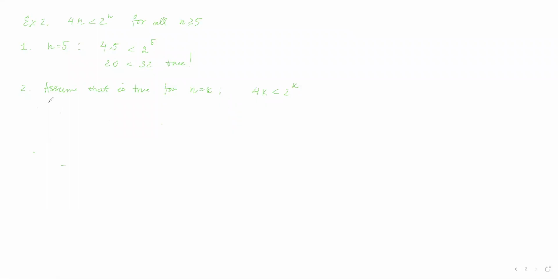Need to prove that it is going to work for n equals k plus 1. Sorry, I'm getting lots of little tiny dots while I'm touching the whiteboard. So how is it going to look for k plus 1? Well, 4 times k plus 1 here is supposed to be less than 2 to the power of k plus 1 here.